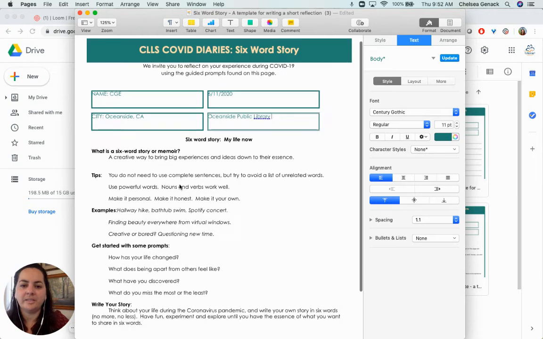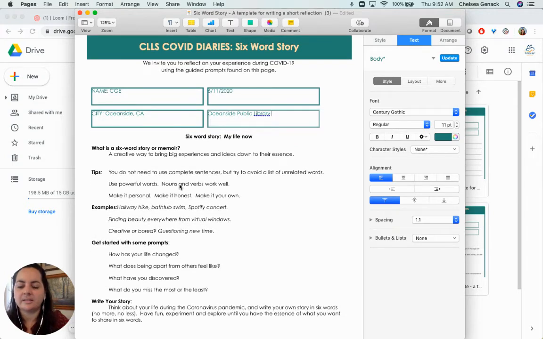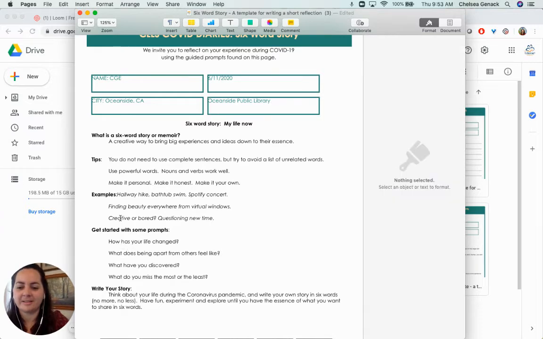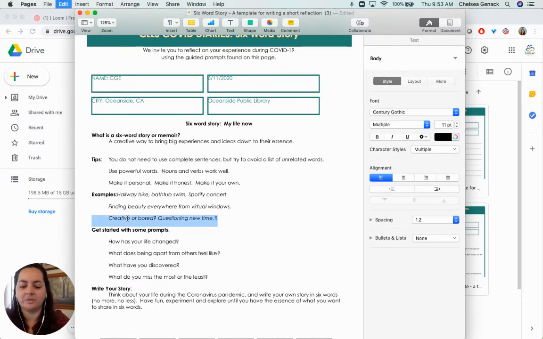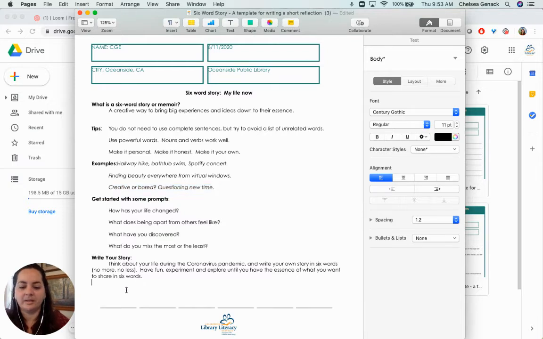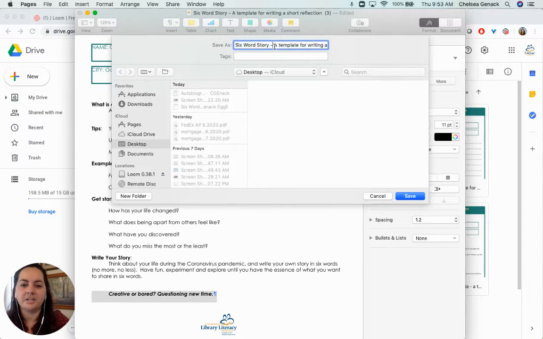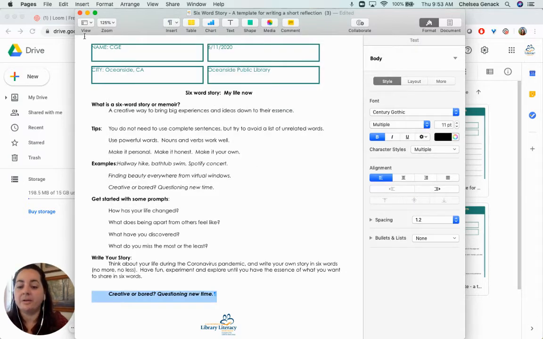So on each of these different pages, there are some examples and ways that you can teach how to complete this poem. This video is not intended for that, so I'm going to just copy one. I'm showing you how to use the portal. So there's my story. I'm going to save. I'm actually going to change the name as well and choose to save to my desktop. So I've completed the activity.